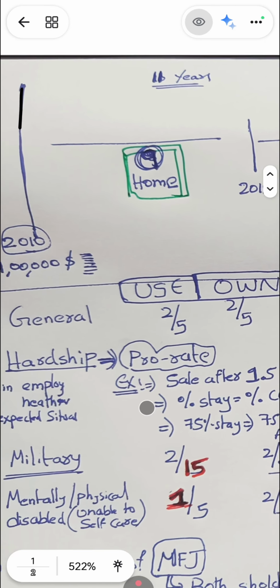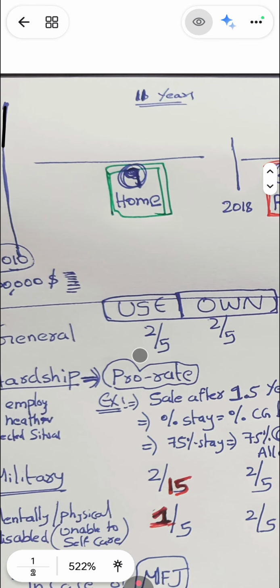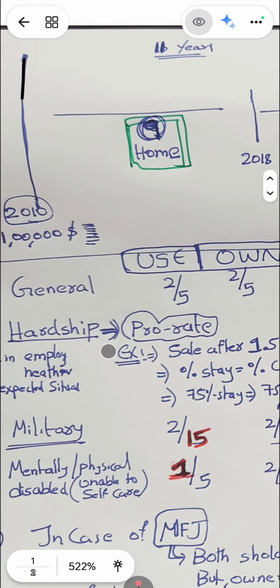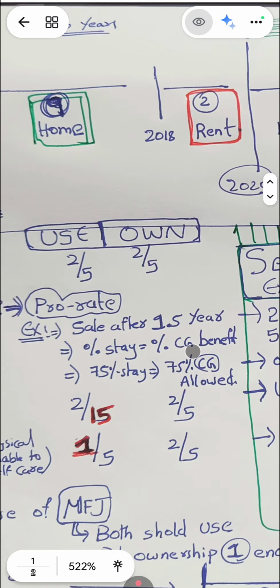We will prorate that and give capital gain benefit to this person, even though he didn't stay for 2/5 years. So this is the only case. Hardship prorate, sale after 1.5 years is the example. Percentage of stay is equal to percentage of capital gain benefit. How much period he stayed, we will apportion that capital gain benefit.